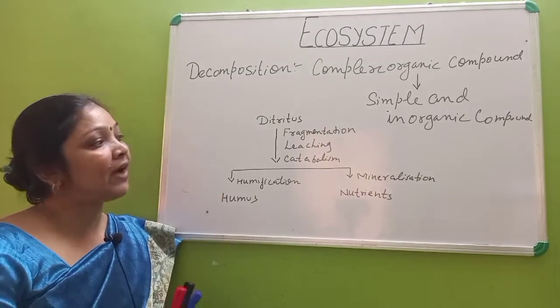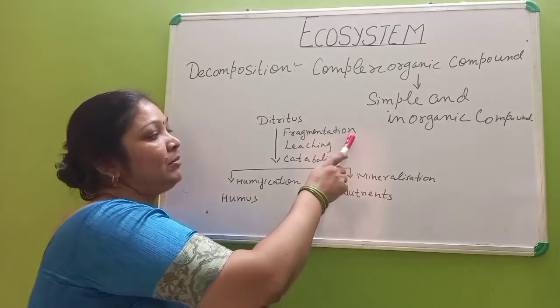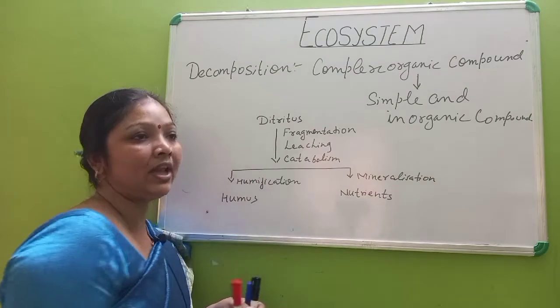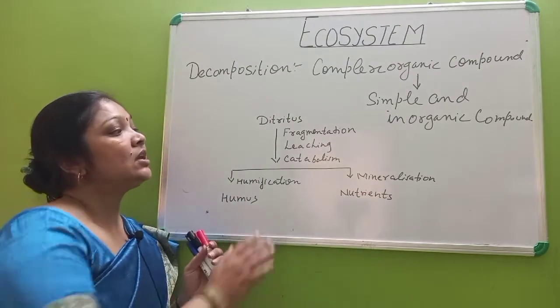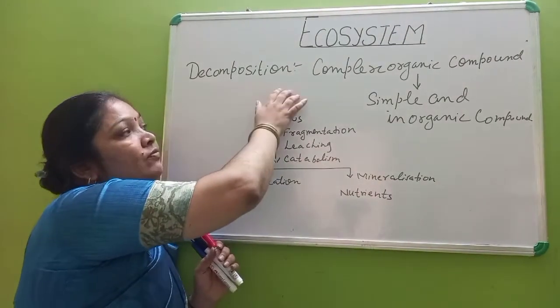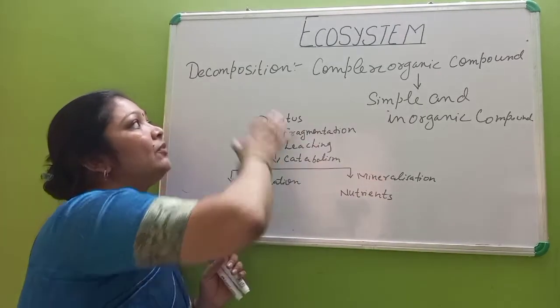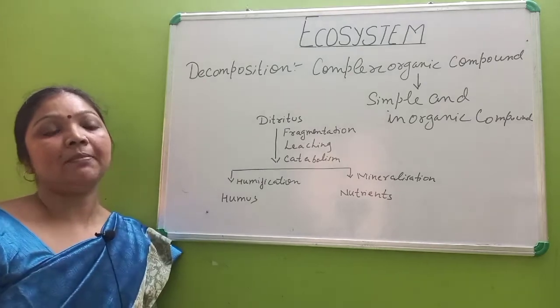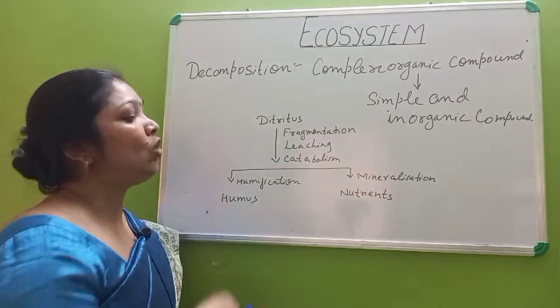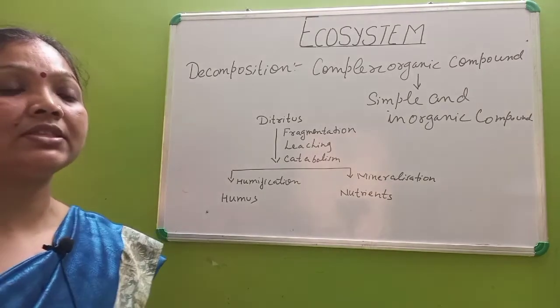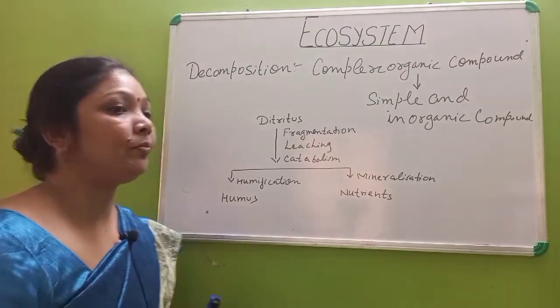So these are the 5 steps: fragmentation, leaching, catabolism, then humification, and then mineralization. These 5 sub-steps together form the one big step, and that is decomposition.